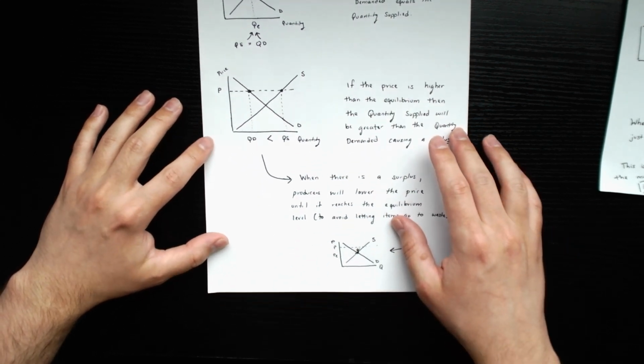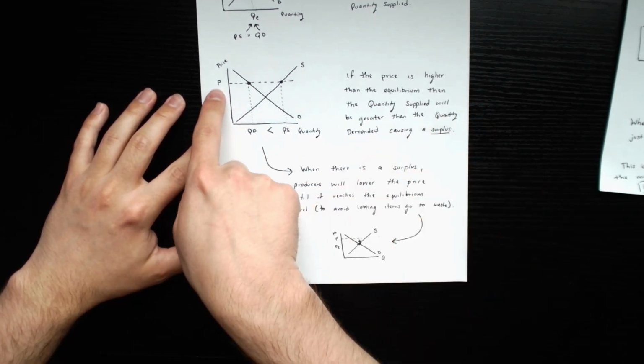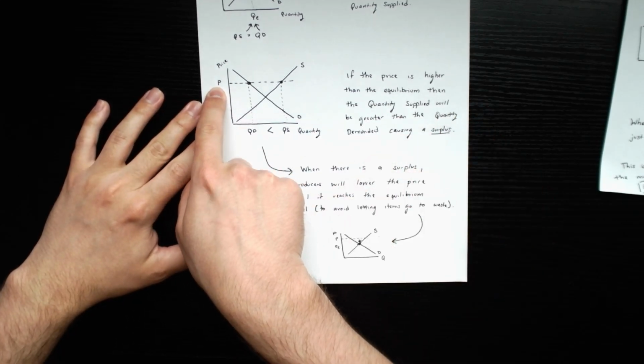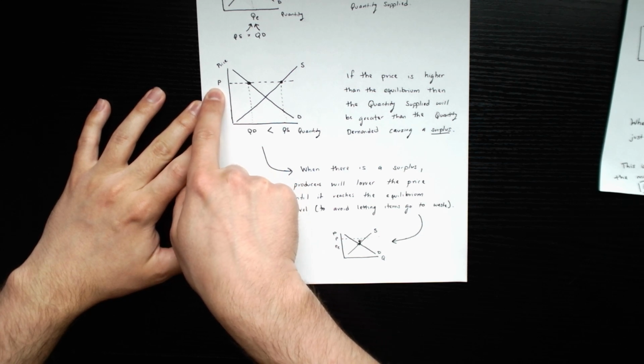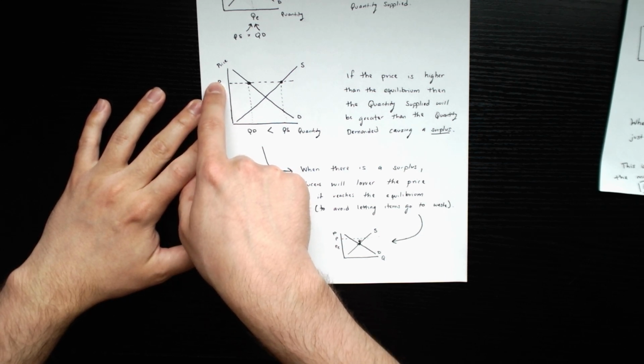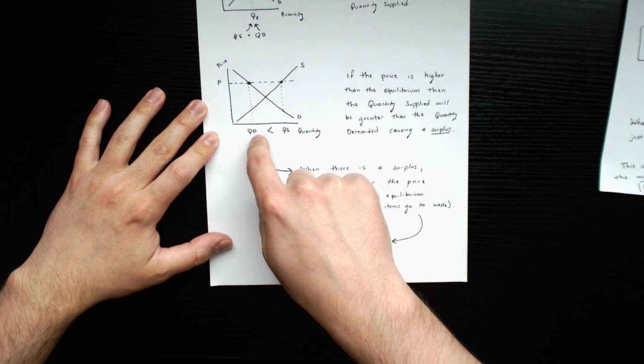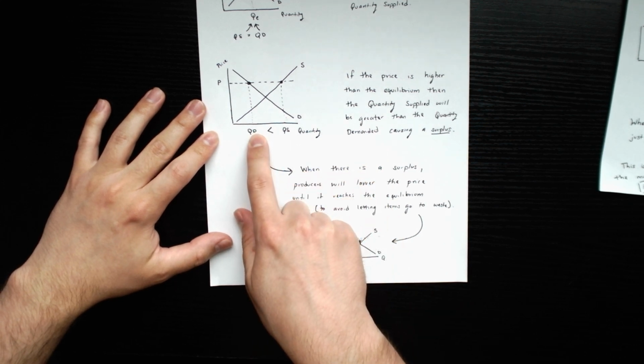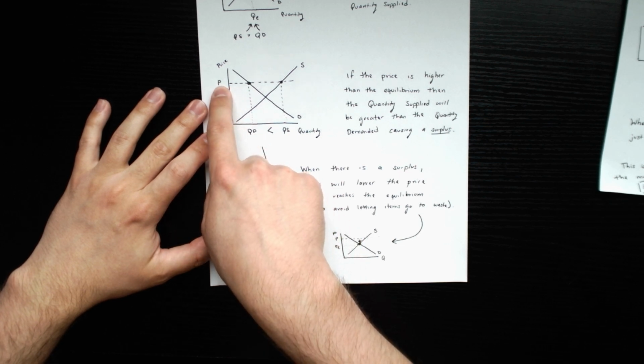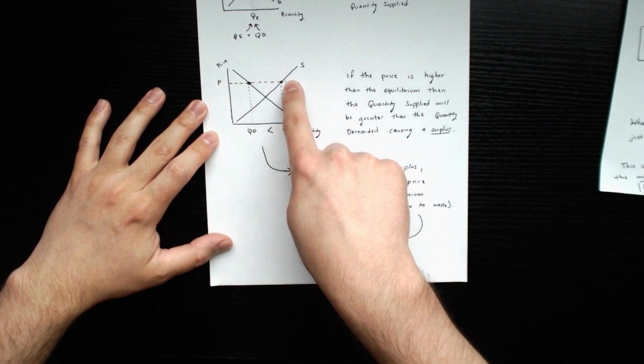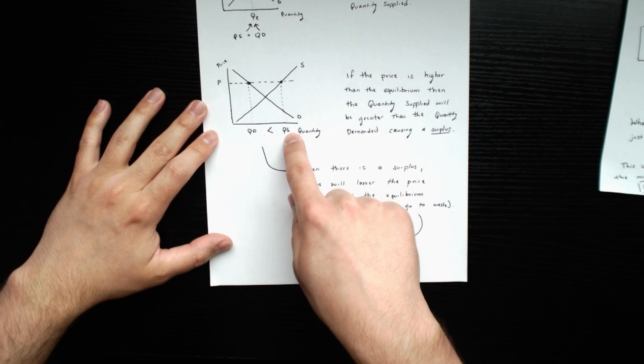What happens if we're not at the equilibrium price? For example, what happens if we're at this price right here? Well, you can see that since the price is high, the quantity demanded is going to be very low. People don't want to buy that many items because it's a very high price. And since the price is high, the quantity supplied is going to be higher.